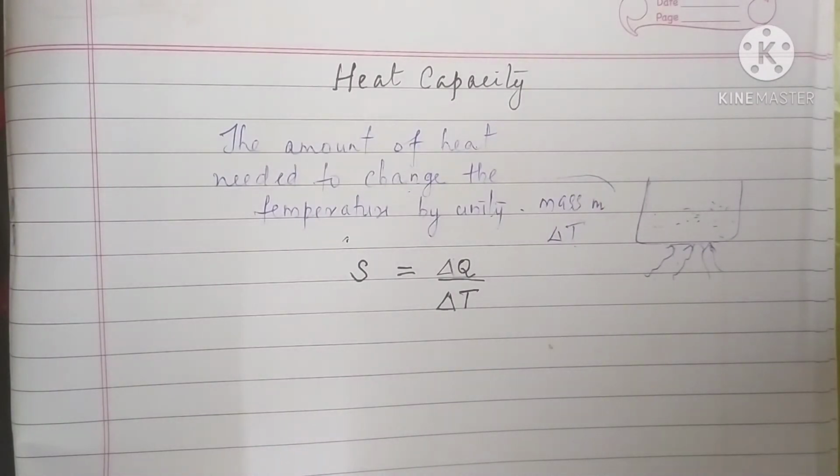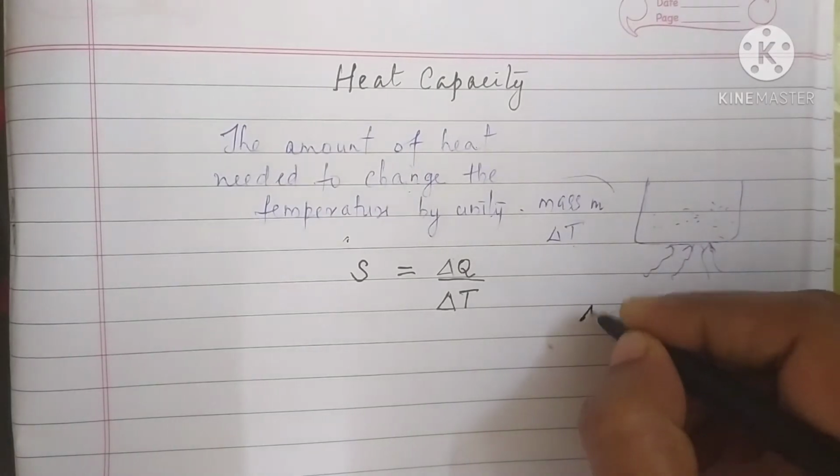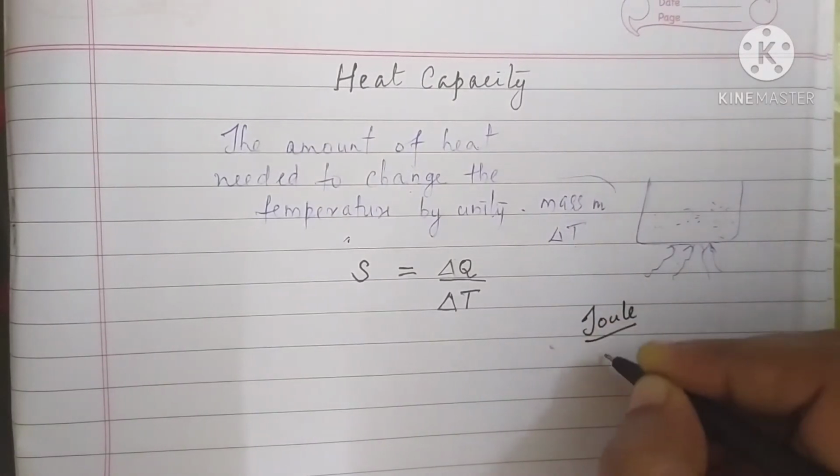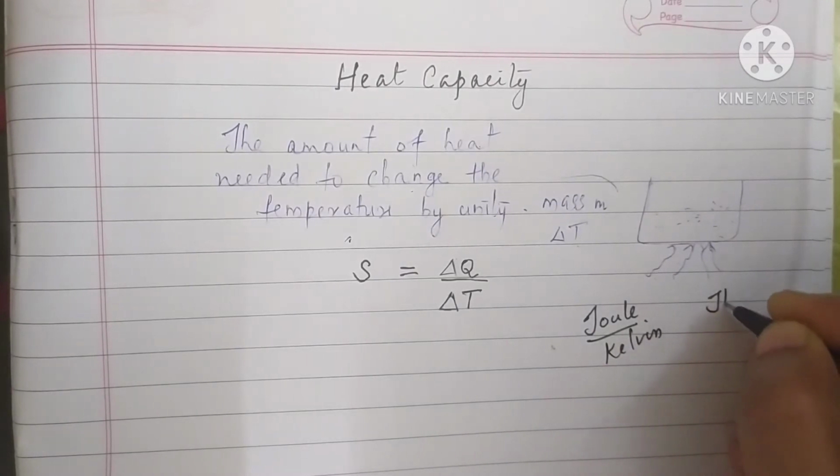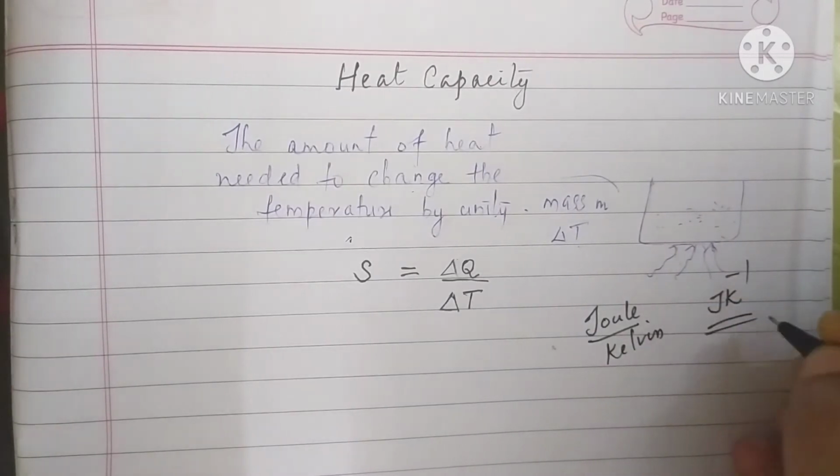Now what is the unit of heat capacity? The unit of heat is Joule and the unit of temperature is Kelvin. So you can write Joule per Kelvin or Joule Kelvin raised to minus 1. Understood?